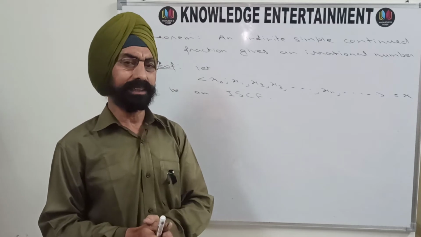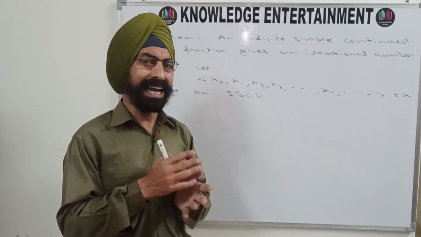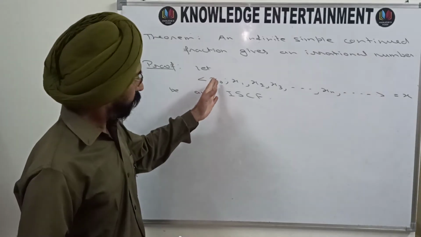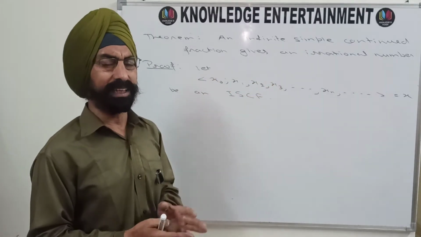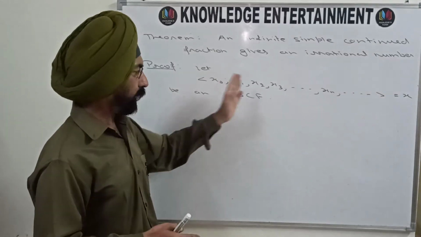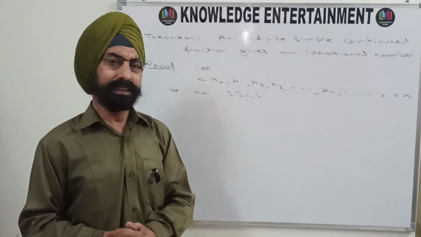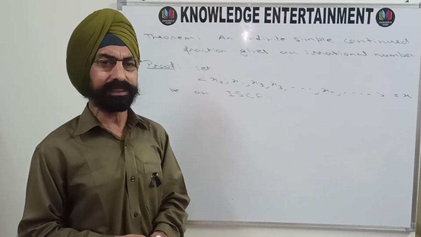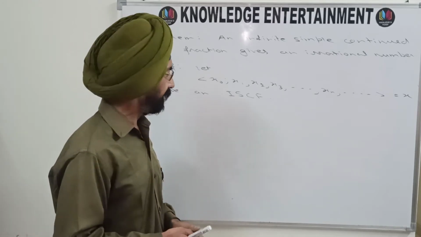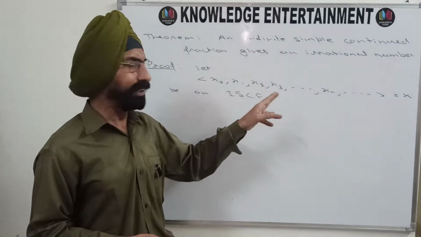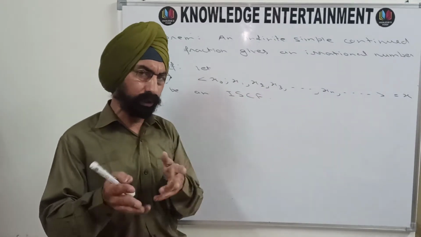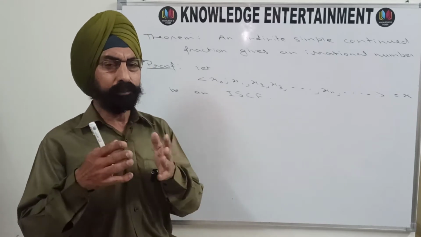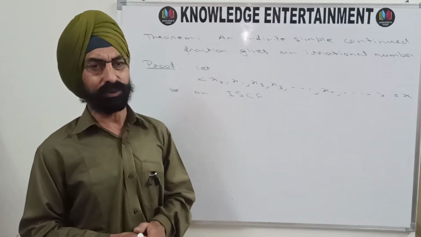We know that if n is any number, then your partial quotients which are even, x0, x2, x4 and so on, they will give you a monotonically increasing sequence, and the partial quotients x1, x3, x5 and so on, that means odd numbered partial quotients, they will give you a monotonically decreasing sequence.